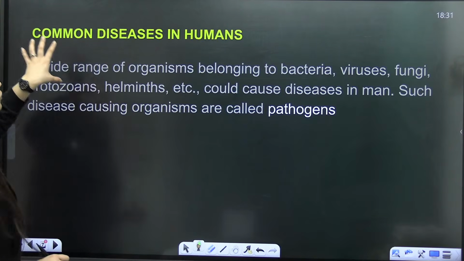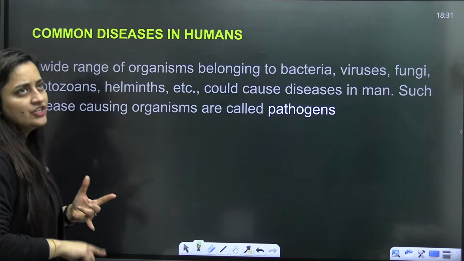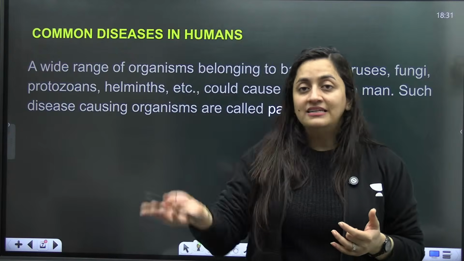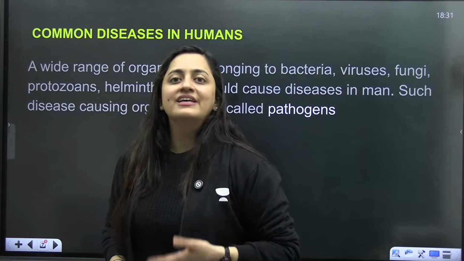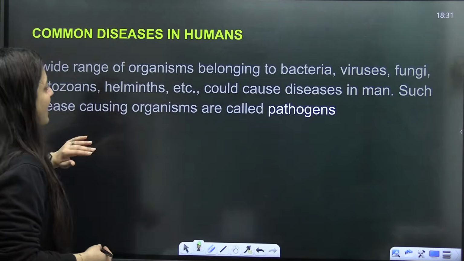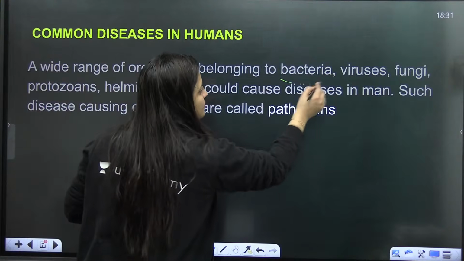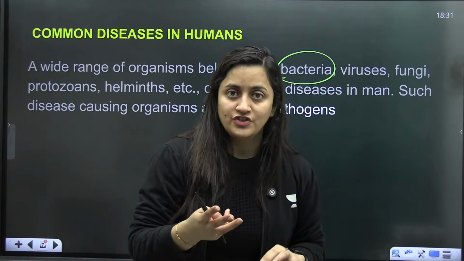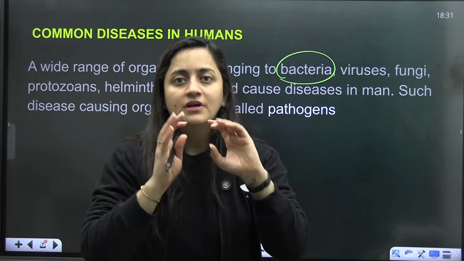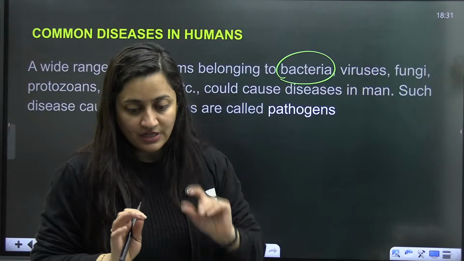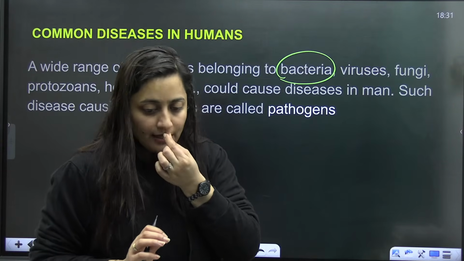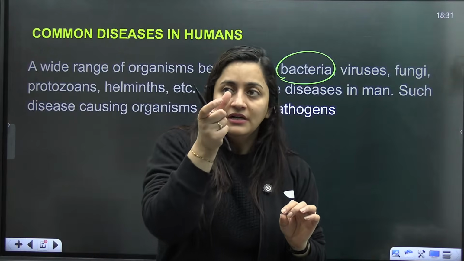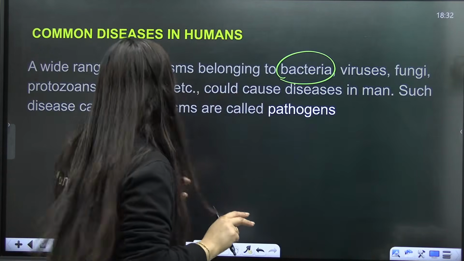Now, when it comes to common diseases in humans, we know that bacteria, viruses, fungi, helminths, your aschelminths and platyhelminths, plus protozoans, can cause disease. So we have to keep in mind which disease is caused by bacteria, which by viruses, and which by fungi. You have to remember the causative agent and even the symptoms. For the symptoms, what is given in NCERT will be sufficient.